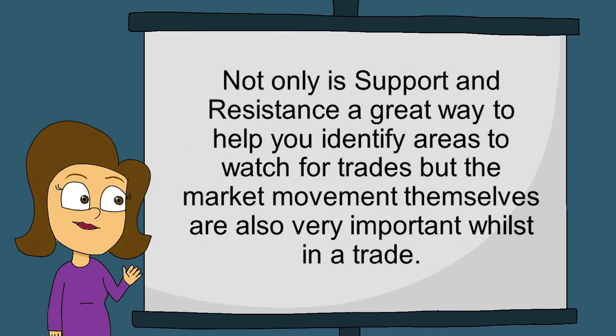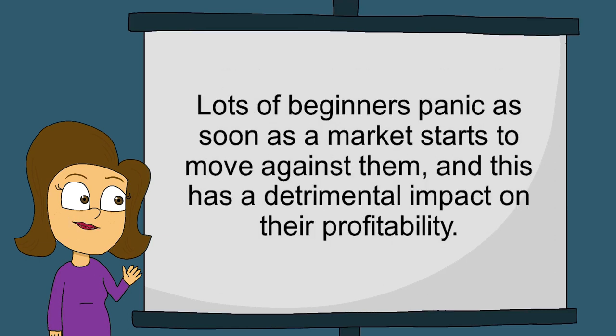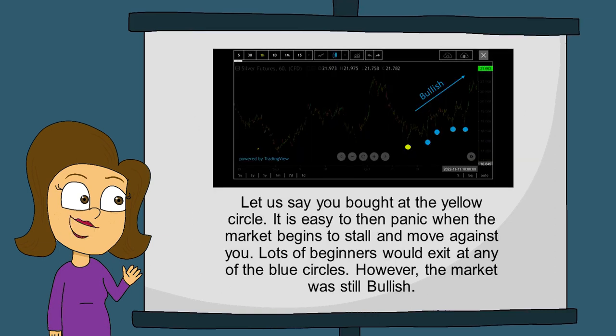Not only is support and resistance a great way to help you identify areas to watch for trades, but the market movements themselves are also very important whilst in a trade. Lots of beginners panic as soon as the market starts to move against them, and this has a detrimental impact on their profitability. Let us say you bought at the yellow circle. It's easy to then panic when the market begins to stall and move against you. Lots of beginners would exit at any of the blue circles.